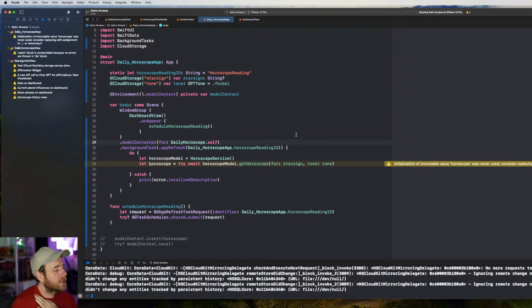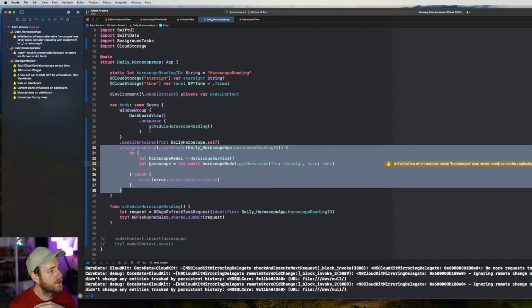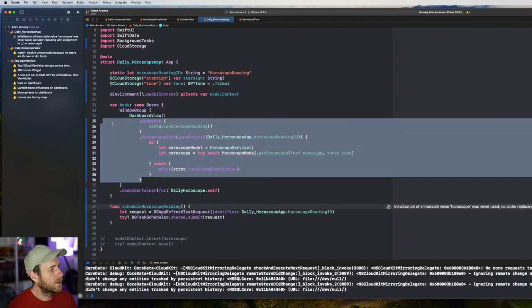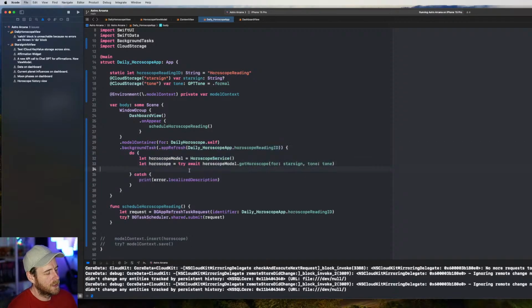I'm trying to think of a nice clean way of making this work, but I feel like we might have to pull this into here. Right, like on a peer. I guess it keeps them close together, yeah? Background task needs to be on a scene. What if instead of that, we got model container for daily horoscope self?